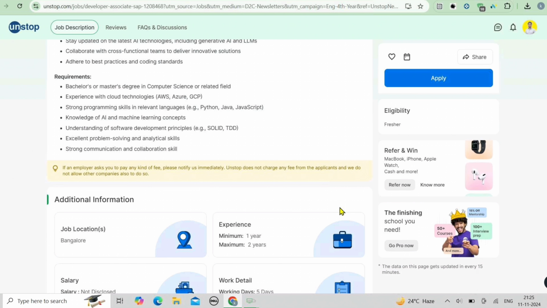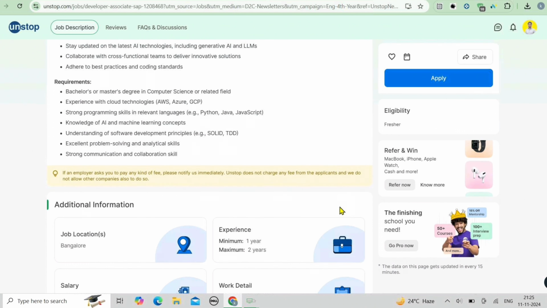Before you apply, here are some tips from my side. Highlight your experience with AI. If you have hands-on experience with AI or machine learning, be sure to showcase it. Demonstrate your cloud knowledge, whether it's AWS, Azure, or GCP. Show how you have worked on cloud technologies. Showcase your problem-solving skills. Talk about situations where you have found creative solutions to complex problems. Be clear about your programming skills. Make sure your resume reflects your proficiency in Python, Java, or JavaScript.